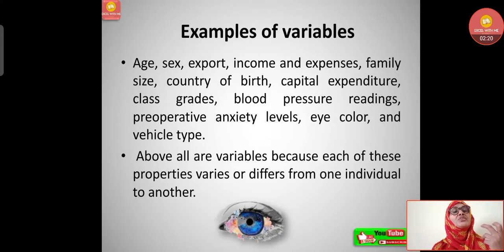Now let's see the examples of variables here. Age, that means from birth till death, whatever age categories are there, we can take them as variables. Then sex: male, female, transgender, etc. Then export, income and expenses, family size, country of birth, capital expenditure, class grades, blood pressure readings, pre-operative anxiety levels, eye color and vehicle type. So these are all examples of variables. A few examples, not all, to understand.